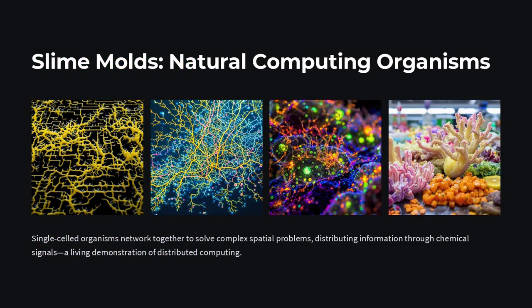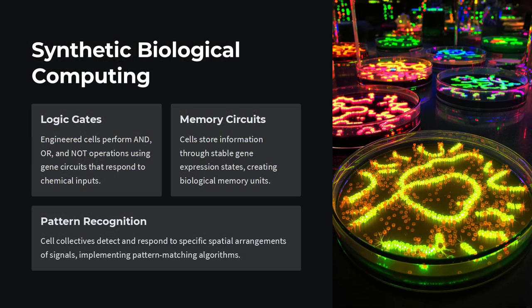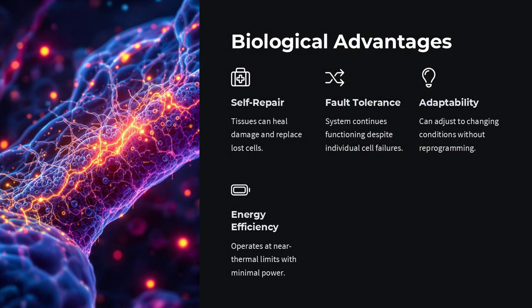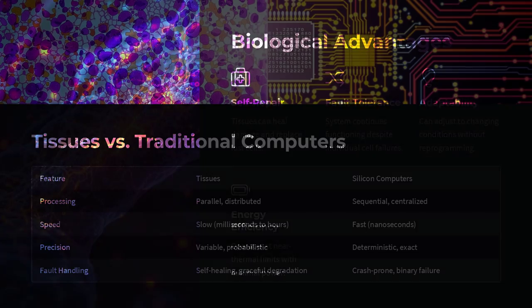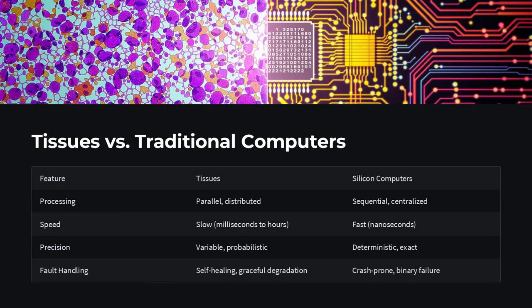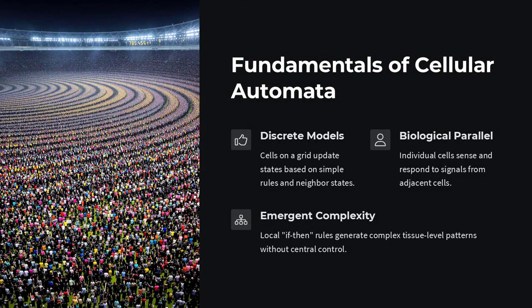It's a simple computer model, a grid of cells, each updating its state (on/off, color, etc.) based solely on fixed rules and the states of its immediate neighbors. Famous examples like Conway's Game of Life produce surprisingly complex patterns from these humble beginnings. How do real tissues echo these rules?